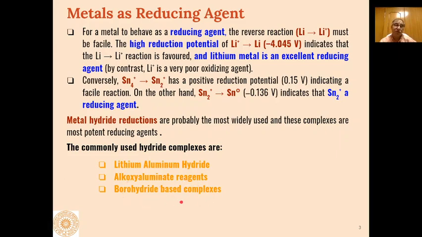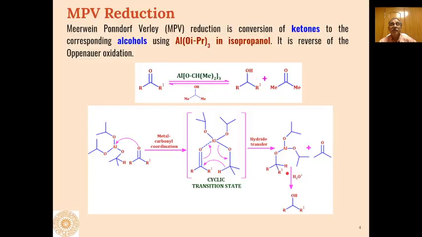They have been used for different types of reduction reactions in organic chemistry. So in the present lecture we will discuss mainly MPV reduction, that is Meerwein-Ponndorf-Verley reduction.